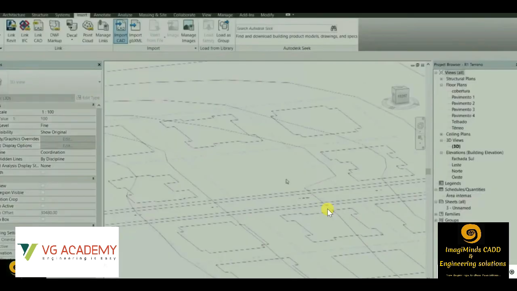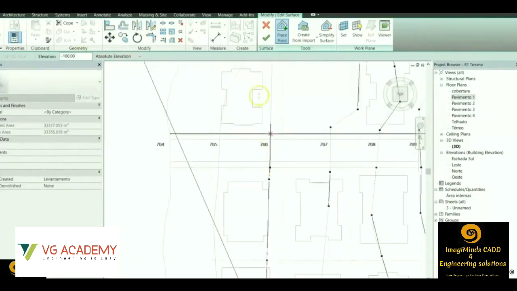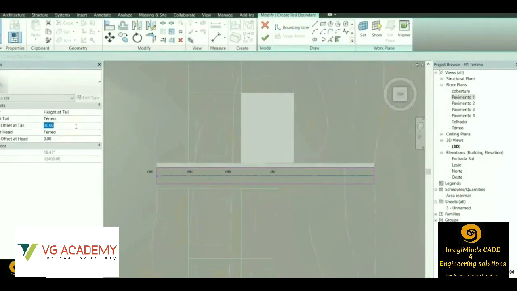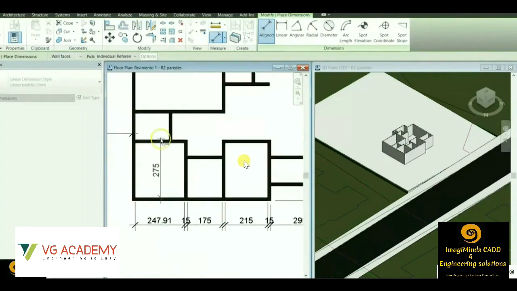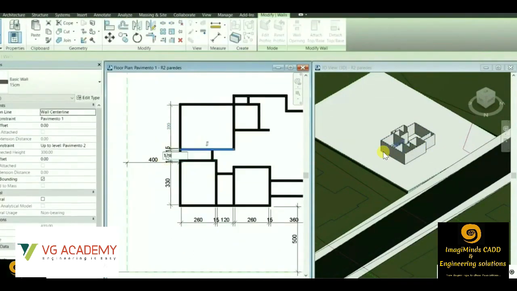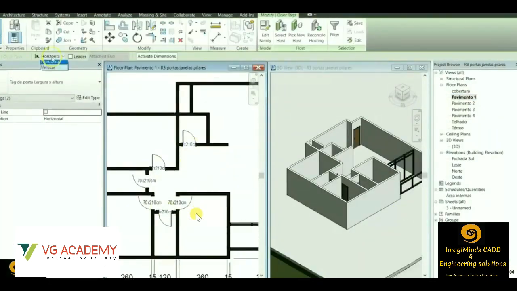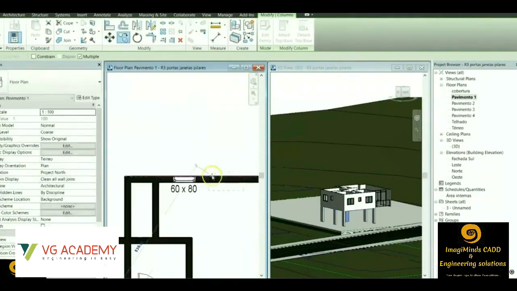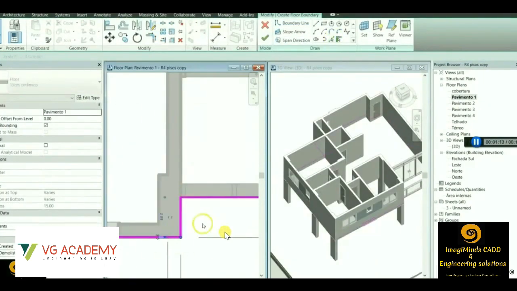Now I will show you modeling of a residential complex in Revit architecture software. We can import AutoCAD plans in Revit as well. So this is an imported AutoCAD plan. We are creating the topo surface first. This is the topo surface created. See, we can apply different textures as well, like green grass. And this is the planning going on, and you can see the simultaneous 3D view. As I already told you, there are n number of doors and windows loaded which are being placed in the plan. Then we can place the columns, then we can do some exterior modeling as well if you want to do.